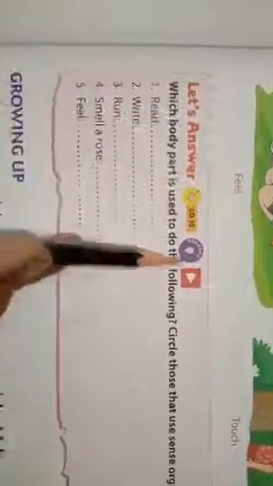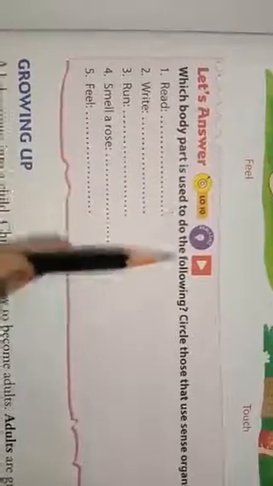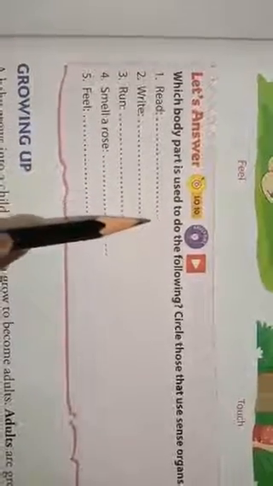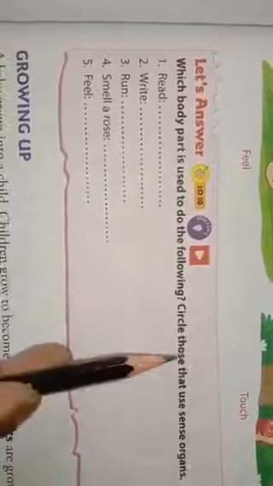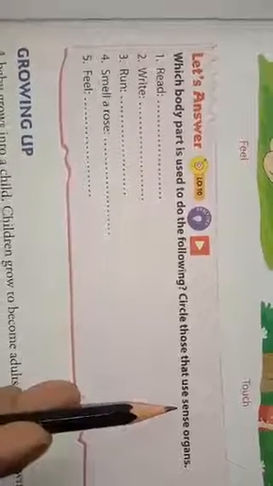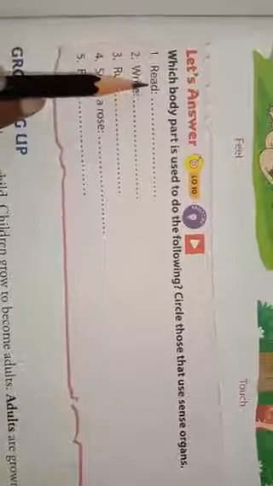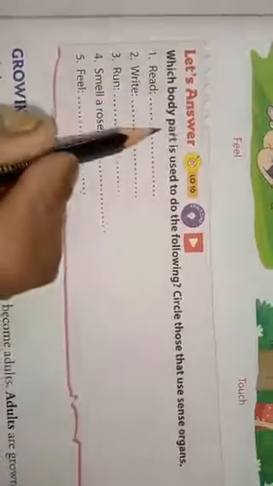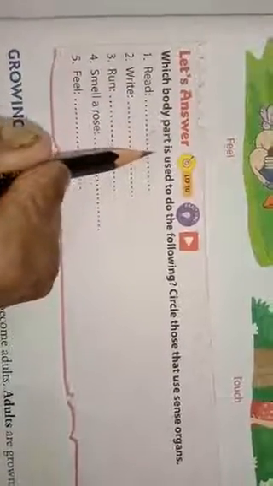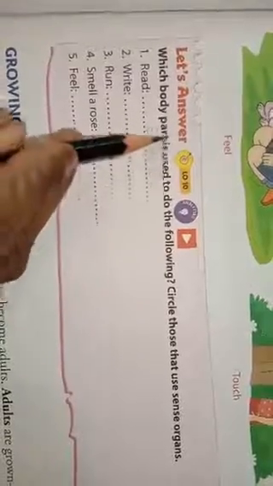Now let us answer some questions. Okay. Now which body part is used to do the following actions? Circle those that use the sense organs. We have to circle those body parts which are the sense organs. Okay, let us see the first one, read. Now which organ helps us to read? Yes, right. Our eyes help us to read. So the eyes are also our sense organs. So circle it like this.